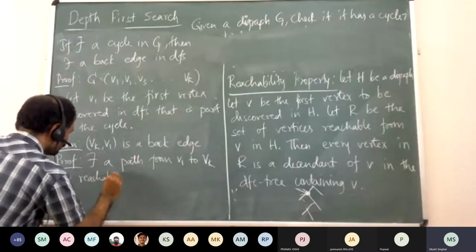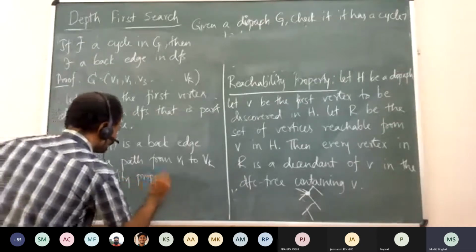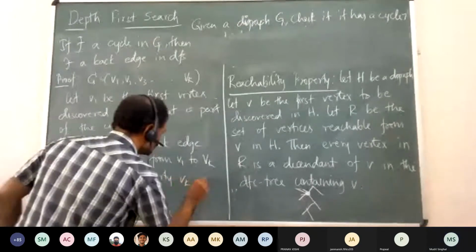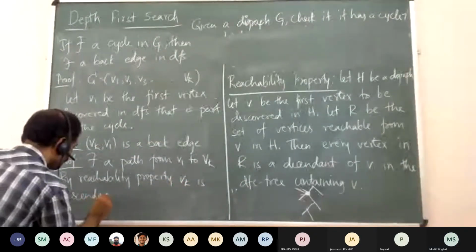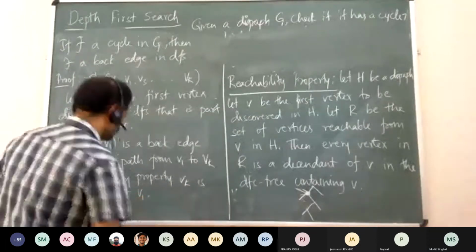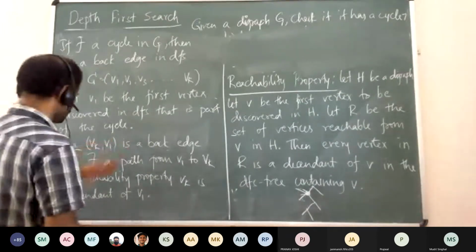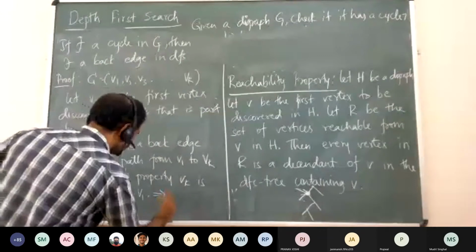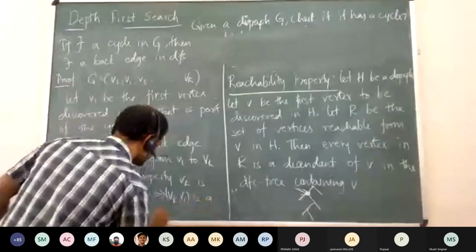V1 is the ancestor of Vk, which means Vk is the descendant of V1. So the edge VkV1 is a back edge.